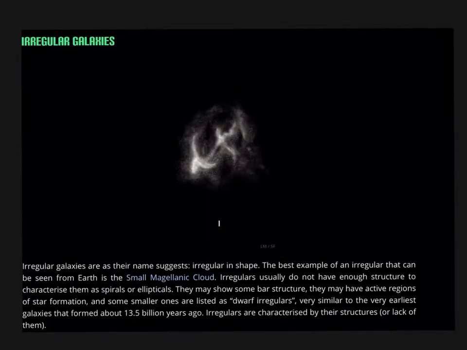Irregular galaxies have an irregular shape. Irregulars usually don't have enough structure to characterize them as spirals or ellipticals. They may show some bar structure, they may have active regions of star formation, and some smaller ones are listed as dwarf irregulars, very small, up to the very earliest galaxies that formed about 13.5 billion years ago.